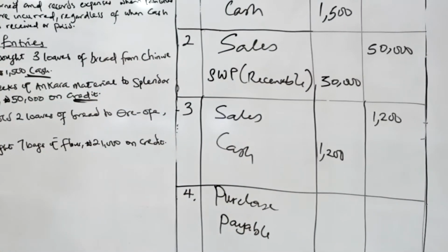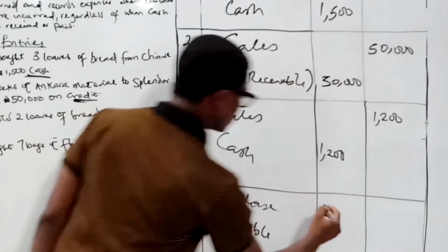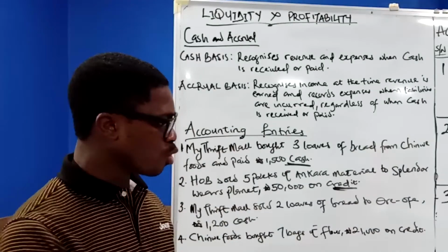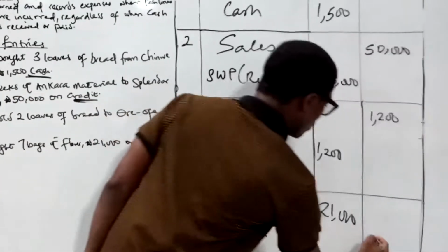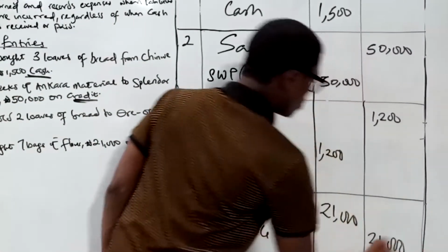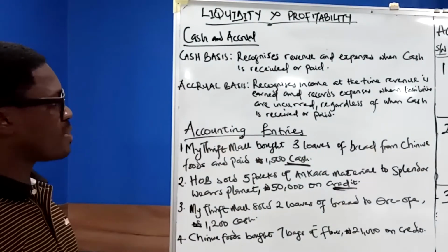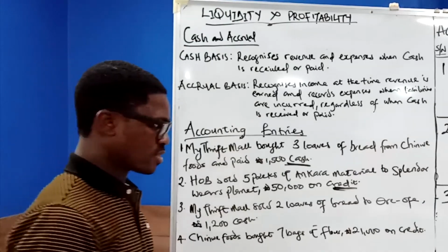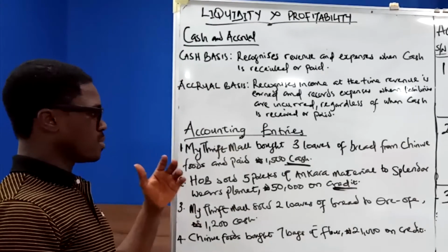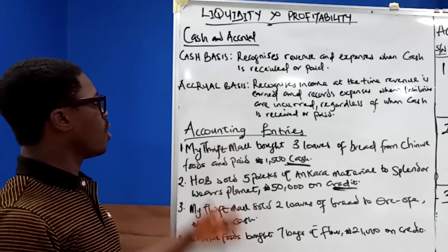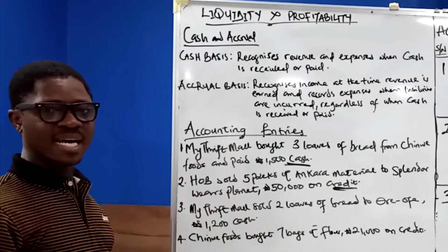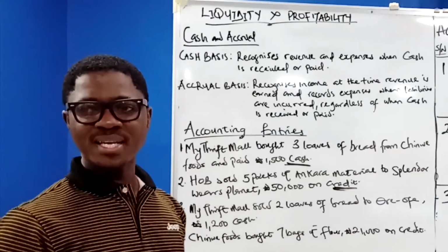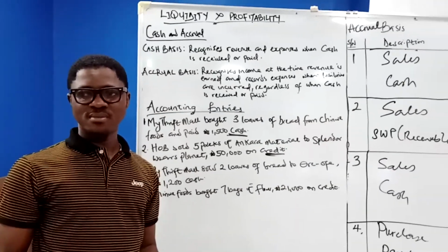But purchases has increased, expense has increased 21,000 naira. Because payable is a liability, it has also increased. We have 21,000. You can see that under accrual basis, whether cash is received or paid or not, all the transactions are recognized. Unlike the cash basis, which only recognizes revenue when cash is received and expenses when cash is paid.